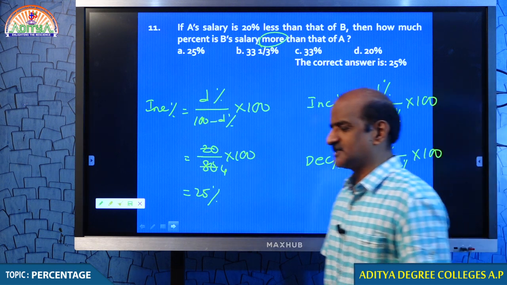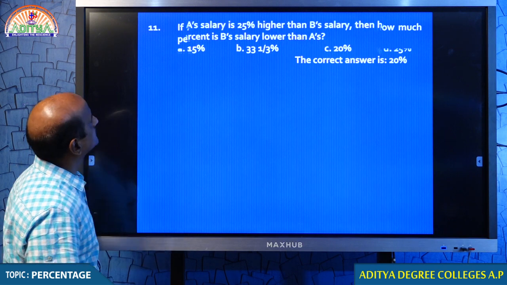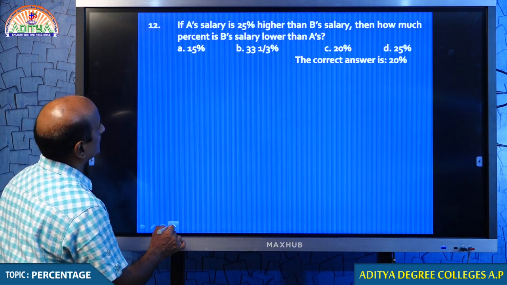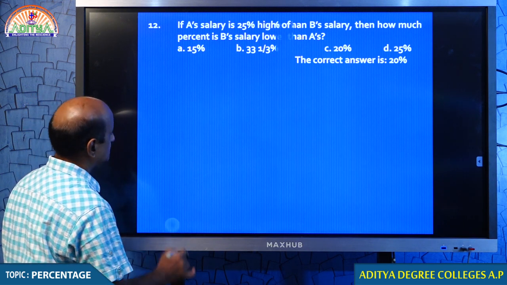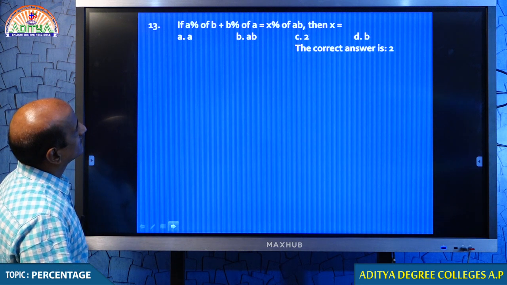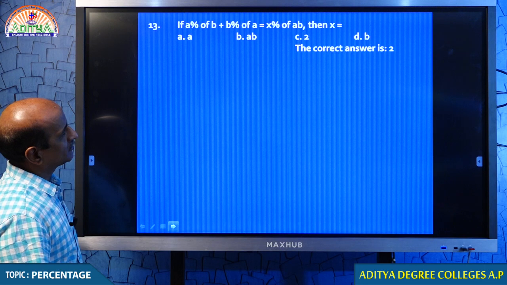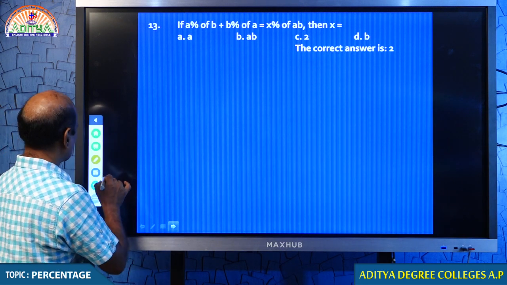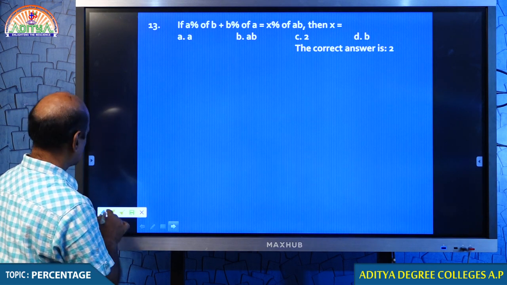Well done, students. Right. Now, let me go to the next question. Question number 12. Same, students. Again, you have to use the same formula, but this time you have to use percentage decrease. You know how to use this. Should I explain this one, or can you do it on your own? I hope you can do it on your own because we already did. There is no such need, but still let me explain this question.